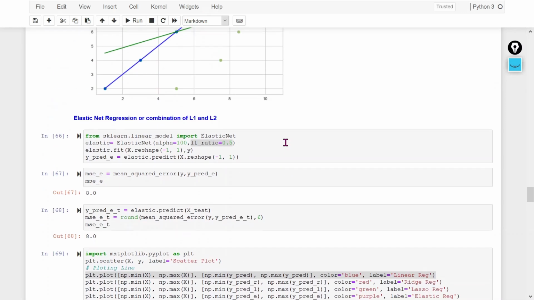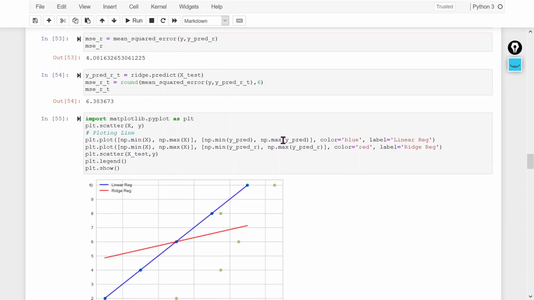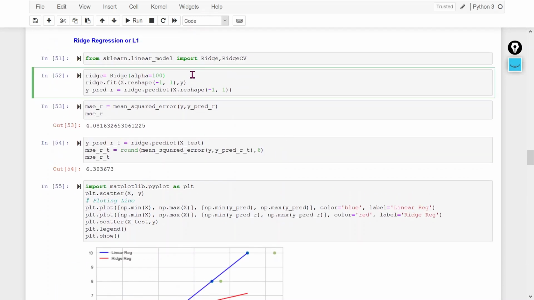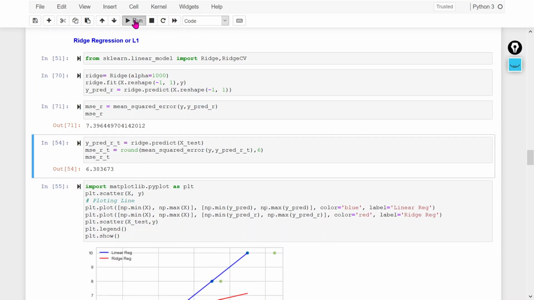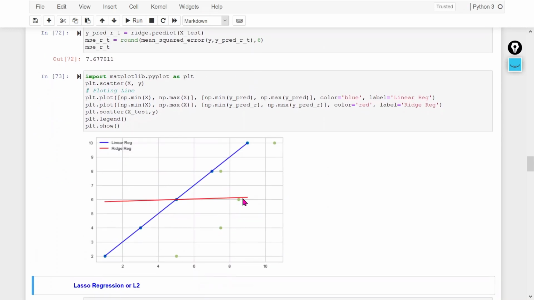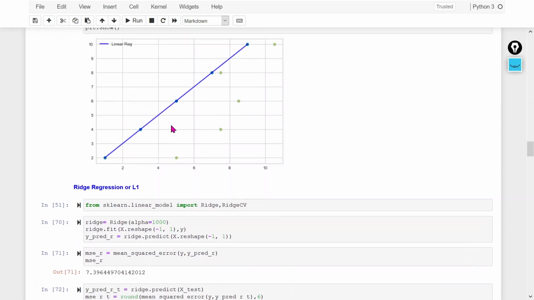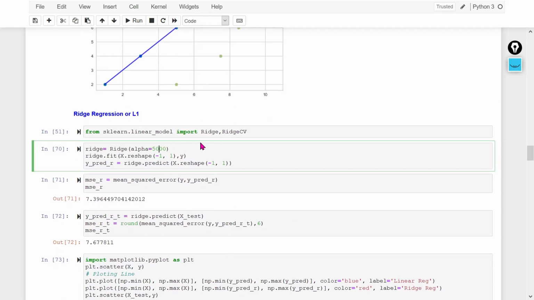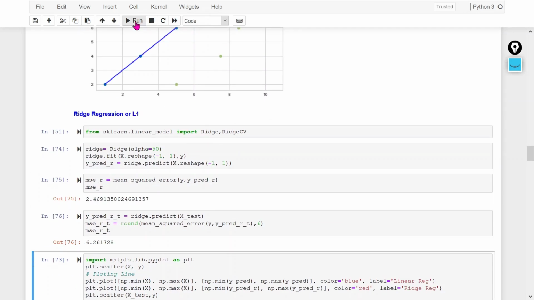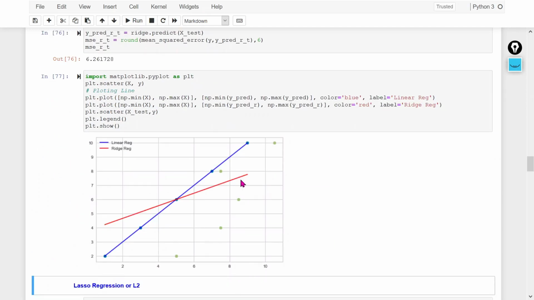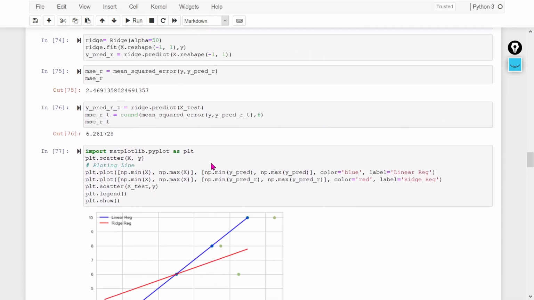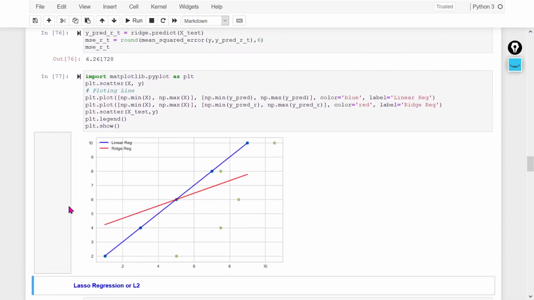So if you see here, if I change the lambda value here, right? Let me change the lambda value to 1000. In that case, you can see that it gets changed. So by using this particular lambda, we can update this particular slope, right? Let me use some different value. Let 50 I am using here now, right? So this way you can see now it is changed. So this way we can use different lambda values and we can update this particular penalty term.